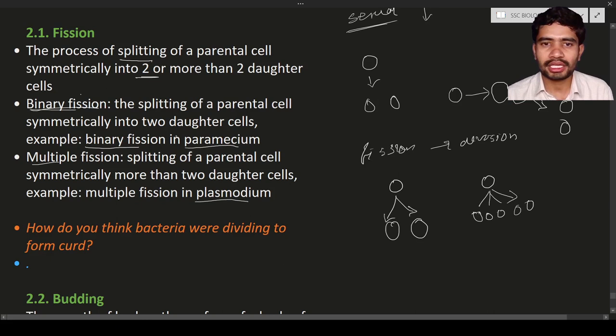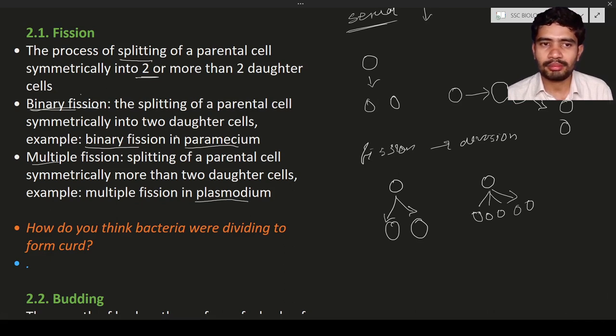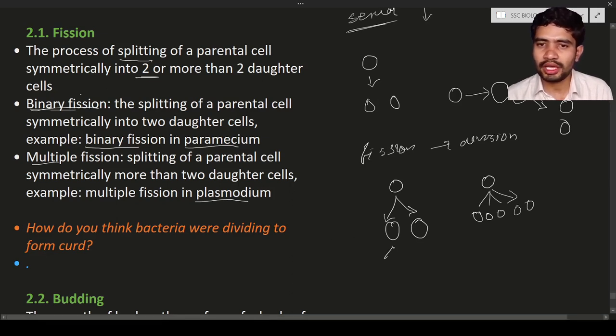So here we have the question: how do you think the bacteria were dividing to form curd? The bacteria undergo a process known as binary fission. With the help of binary fission, they divide into two cells, again each cell is going to divide into two, and so on. By this process, the population of the bacteria is going to increase. As the population increases, they release lactic acid. This lactic acid will make the milk turn into curd.